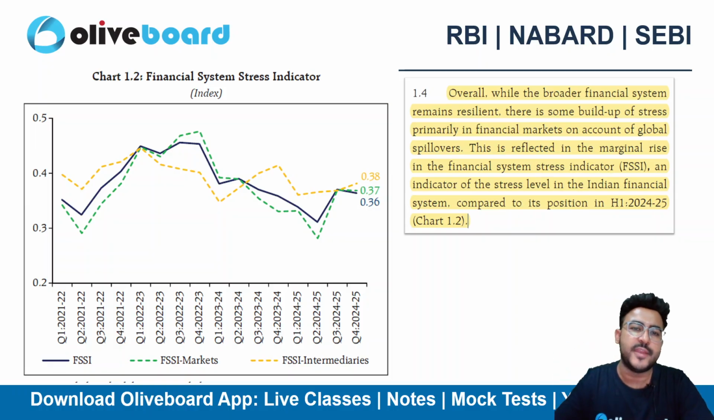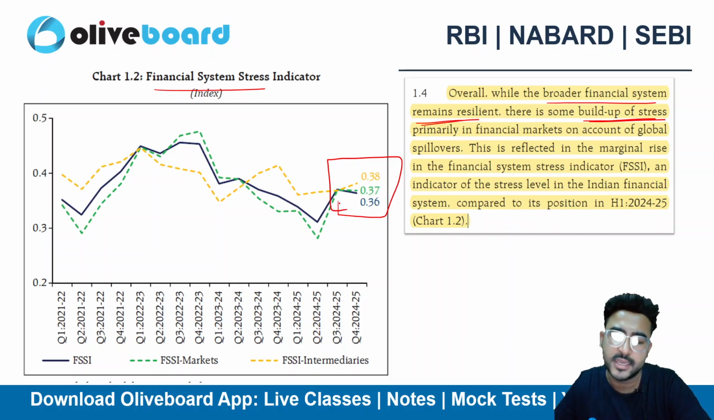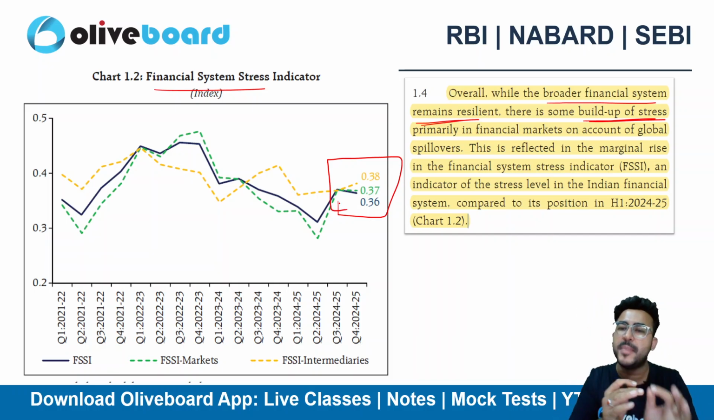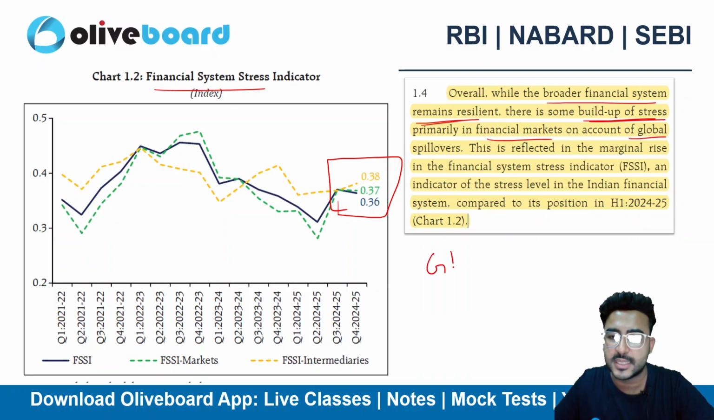If I talk about the financial system stress indicator, overall the broader financial system remains resilient. The broader financial system is fine. However, there is some build-up stress. That's why we can still see this financial system stress indicator at an elevated level, right? There is some build-up stress primarily in the financial market. Why? Because of the global spillover. This is the reason, global spillover. So do remember this thing.